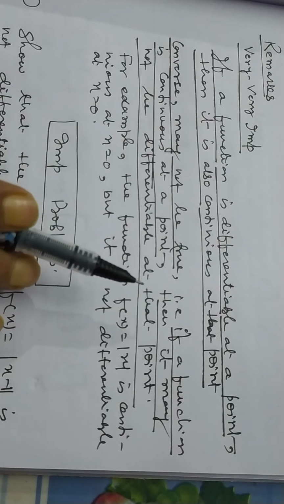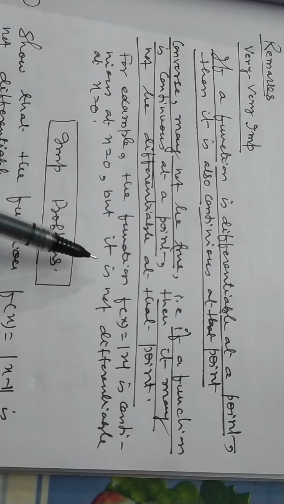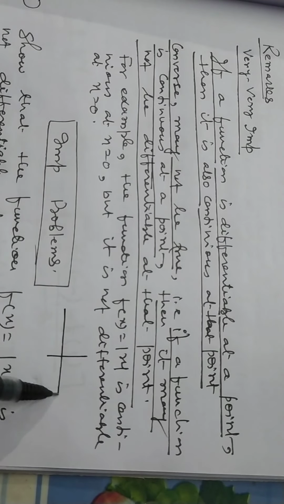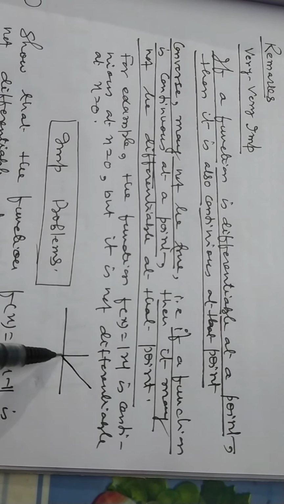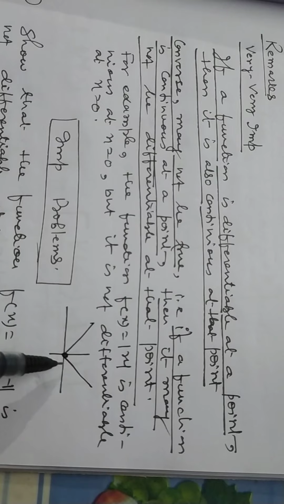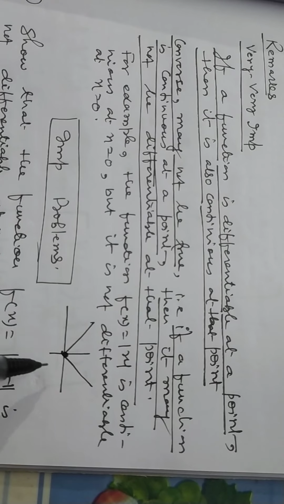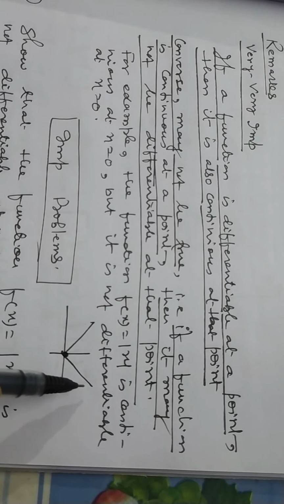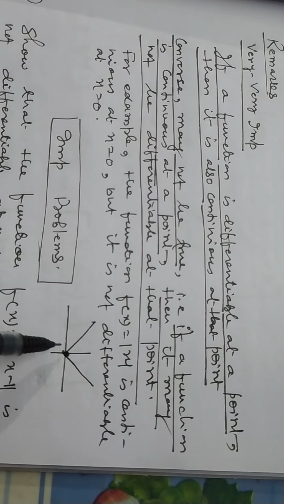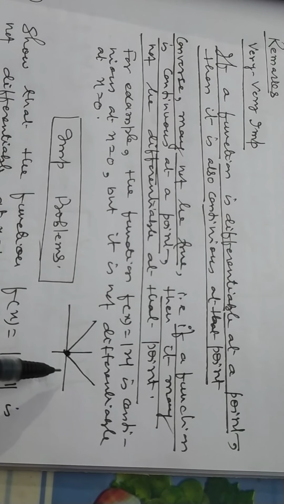If a function is continuous but not differentiable, you can see the graph of the modulus function, f(x) equal to mod x. Here in this function, what do you observe? This function is continuous, but it is not differentiable because we get a corner point. We get a corner point. I have just discussed that we can't draw a tangent at the corner point, whose slope is unique.